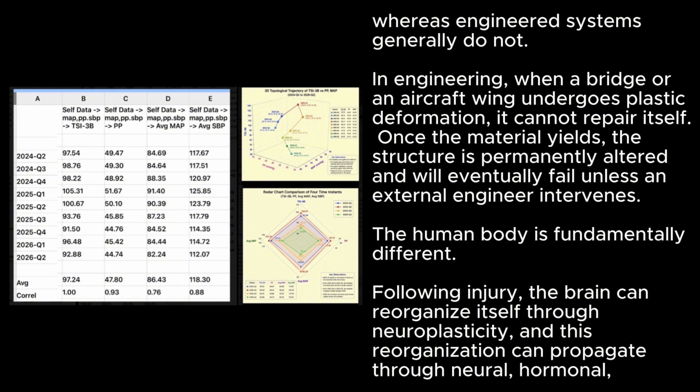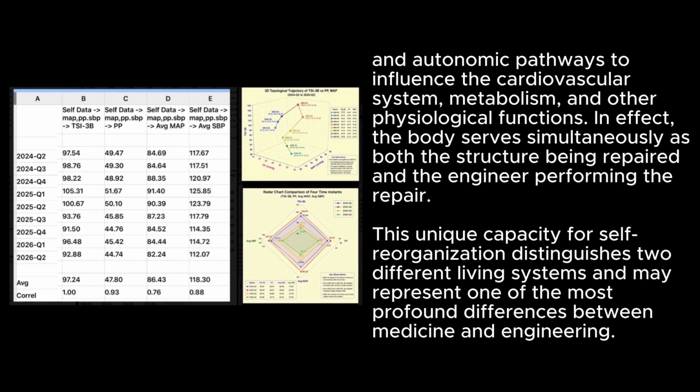The human body is fundamentally different. Following injury, the brain can reorganize itself through neuroplasticity, and this reorganization can propagate through neural, hormonal, and autonomic pathways to influence the cardiovascular system, metabolism, and other physiological functions. In effect, the body serves simultaneously as both the structure being repaired and the engineer performing the repair. This unique capacity for self-reorganization distinguishes two different living systems, and may represent one of the most profound differences between